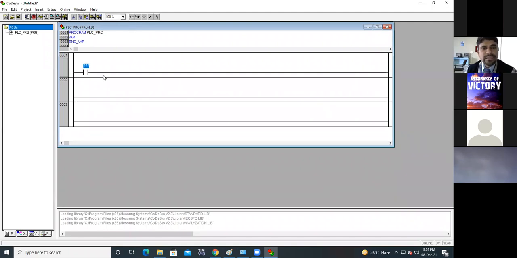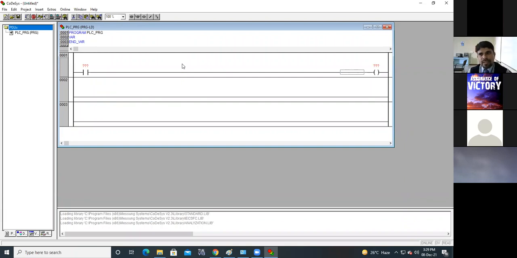This square box indicates that you have selected this line. Click on the instruction you want to place there. So this is the placing of the instruction. Then here I will place the output instruction, the output coil.